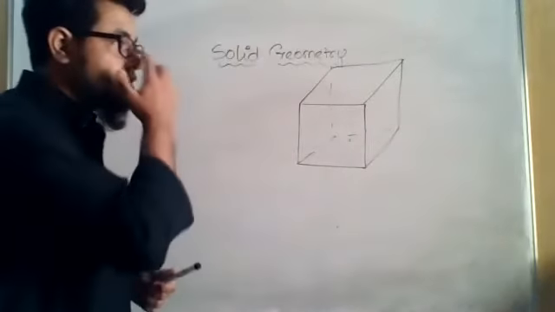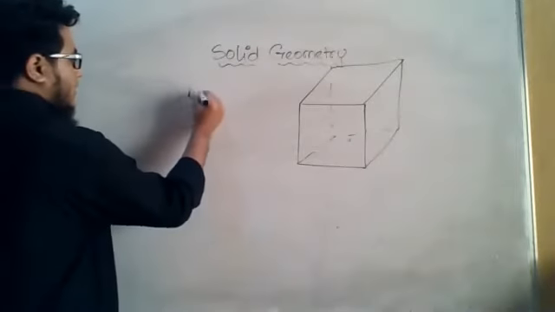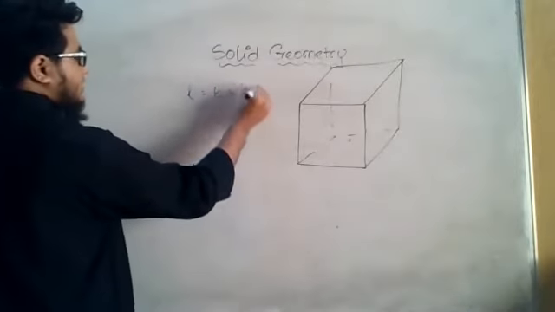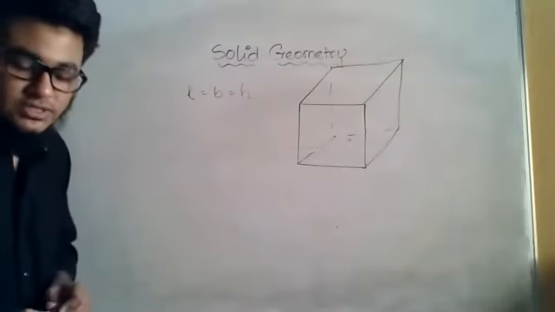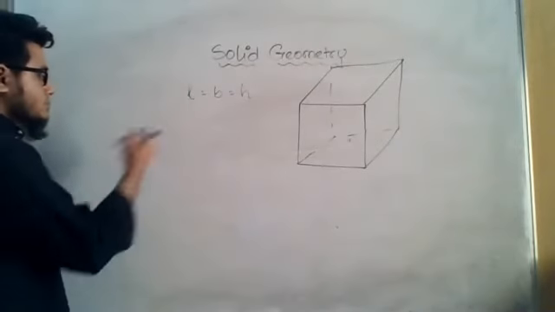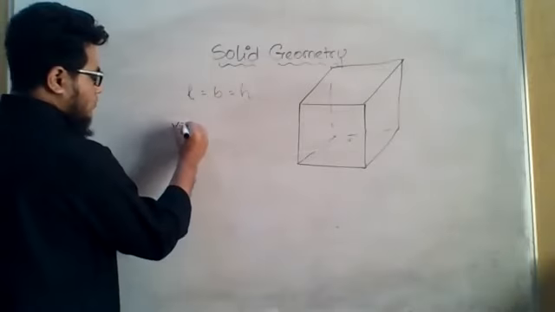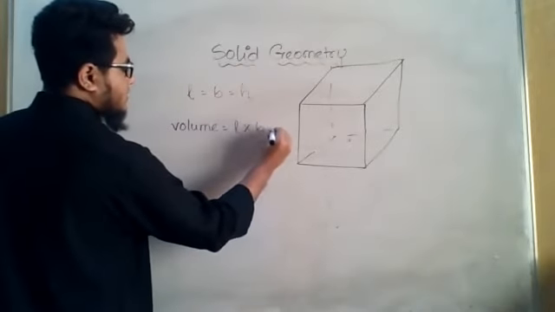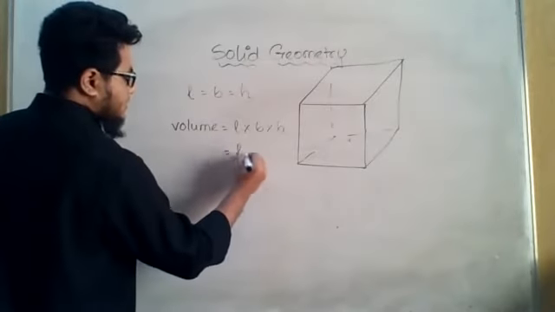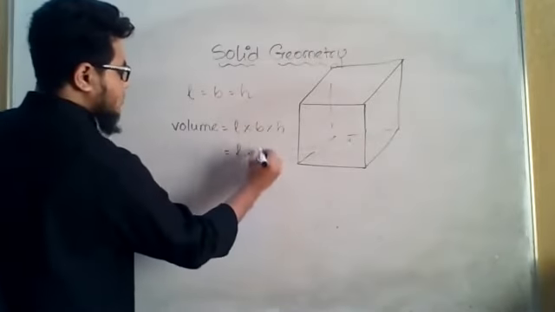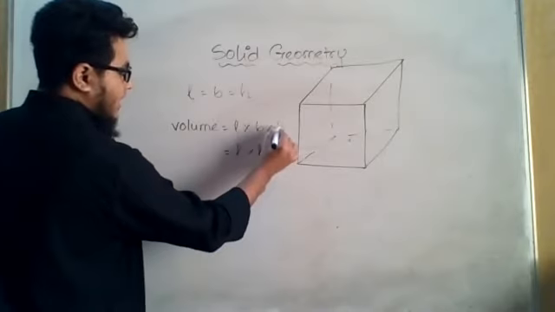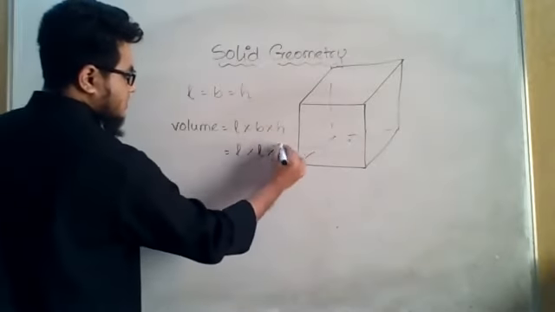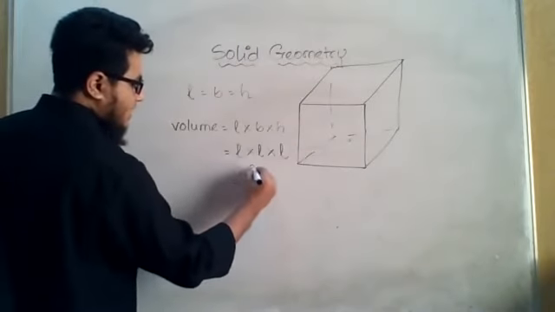So if length, breadth, and height are all equal to each other, then what can we write? We know that the volume is equal to length into breadth into height. But here, breadth is equal to length, so I can write L, and height I can replace by L too, so it will become L cube.